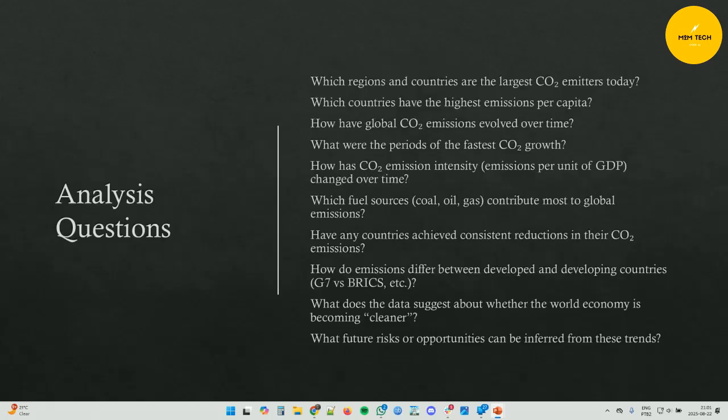For this project, I focused on several guiding questions, such as: who are the largest emitters today? Which countries have the highest emissions per person? How have global emissions changed over time, and when did the growth accelerate the most? How has efficiency improved, meaning emissions per unit of GDP? Which fuel sources drive the most emissions? And finally, which countries are actually succeeding in reducing emissions?